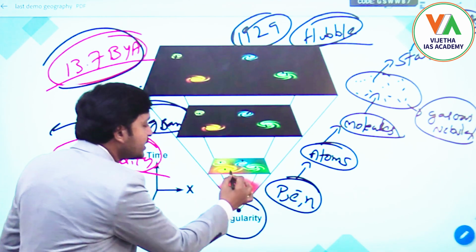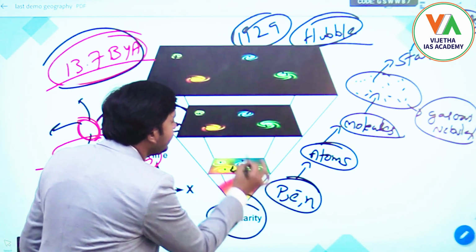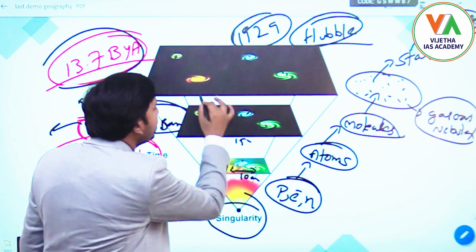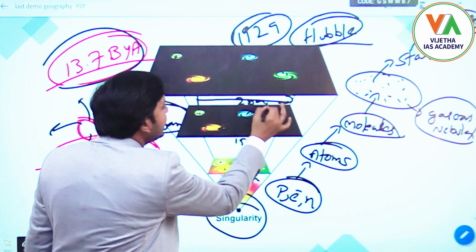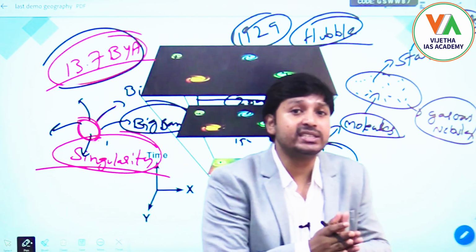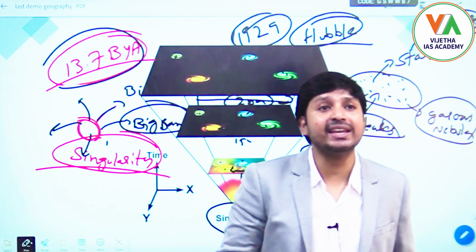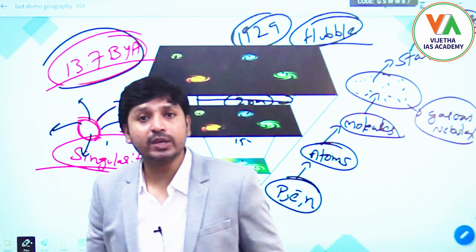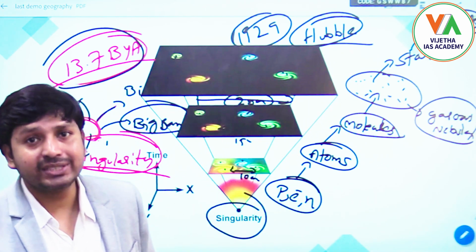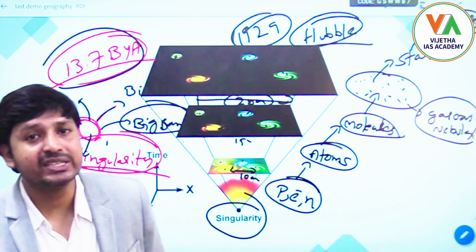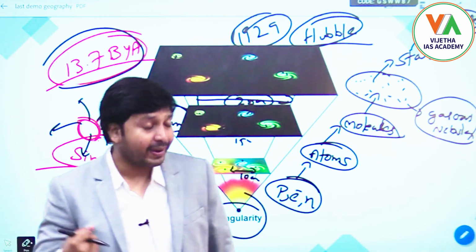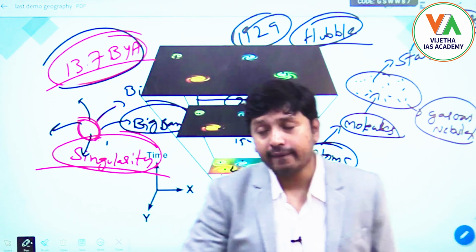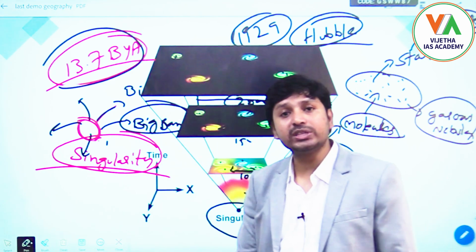Previously, let us assume, it is hardly 10 centimeters. Here it is 15 centimeters, but now if you see here, 20 centimeters. Like this, the distance between the stars has been increasing. This is what Hubble observed through his telescope in 1929, which says that the universe has been expanding, which is what was mentioned in the Big Bang theory.